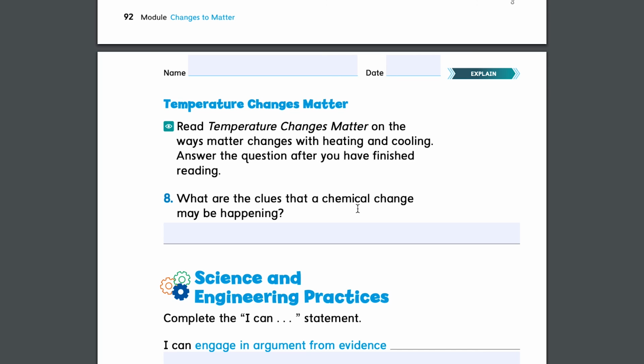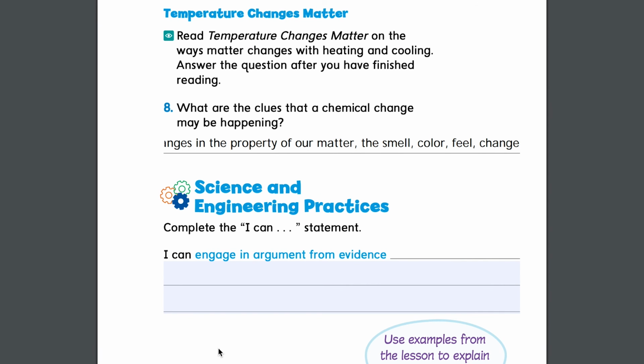So what are the clues that a chemical change may be happening? We can see changes in the properties of our matter, such as the smell, color, feel,